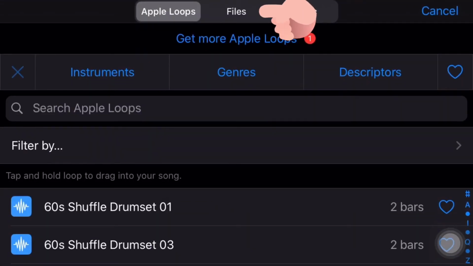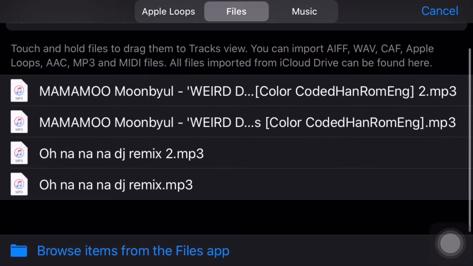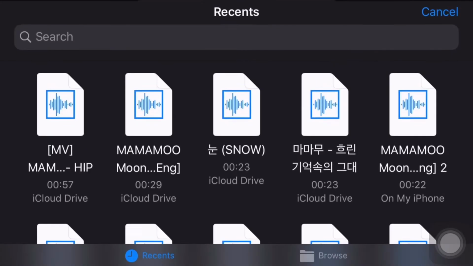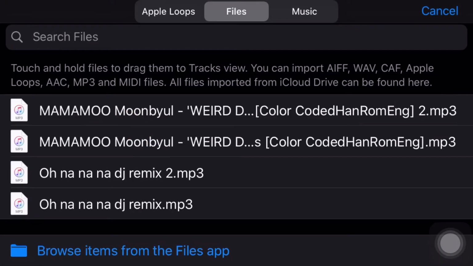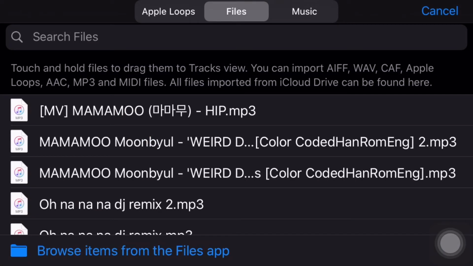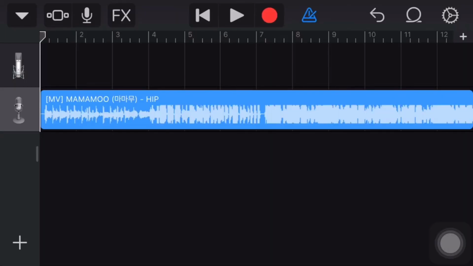Click the file. Okay, if it doesn't show, click browse items from the files. You can click, it appears here. Next, click and hold until it is automatically input to the audio recording.